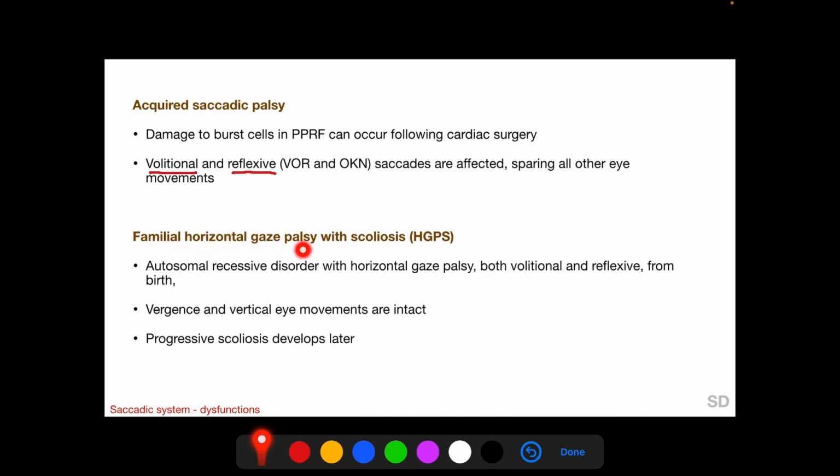Familial horizontal gaze palsy with scoliosis is an autosomal recessive disorder with horizontal gaze palsy, both volitional and reflexive. Vergence and vertical saccades are intact, and progressive scoliosis develops later in the patient.